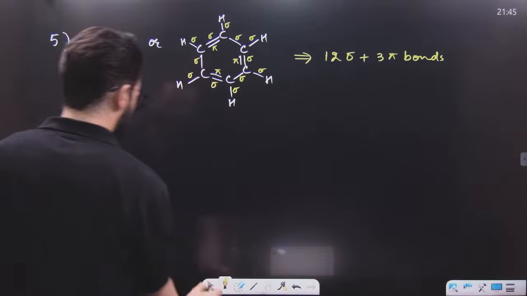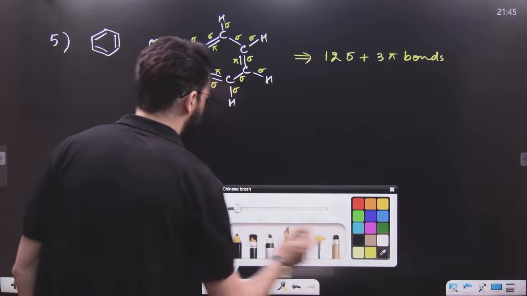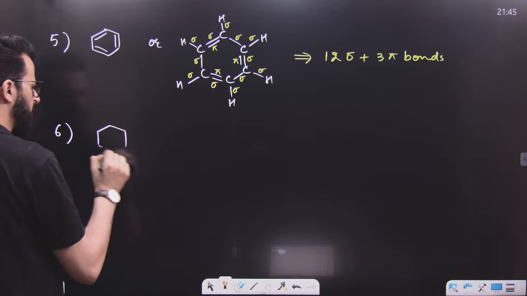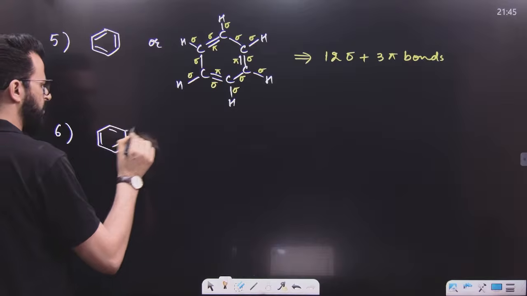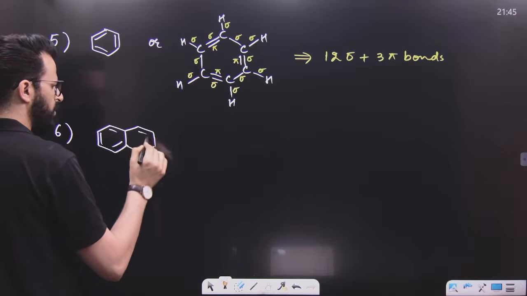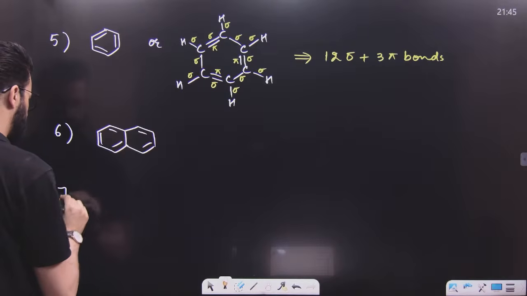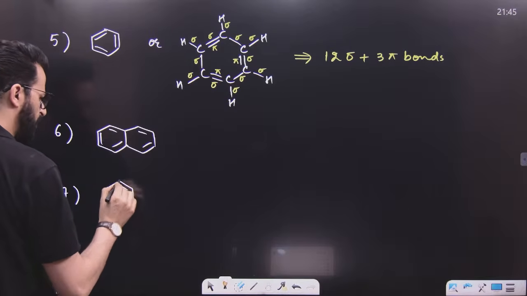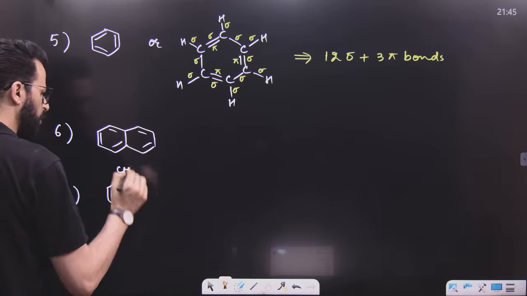So let me write down over here. Number 6: you have to tell me how many pi electrons and how many sigma electrons are there in this naphthalene molecule. Seventh: how many sigma and how many pi electrons are there in this toluene molecule.